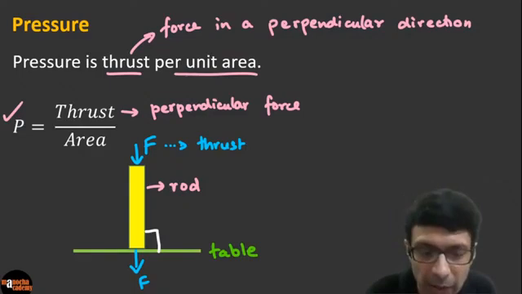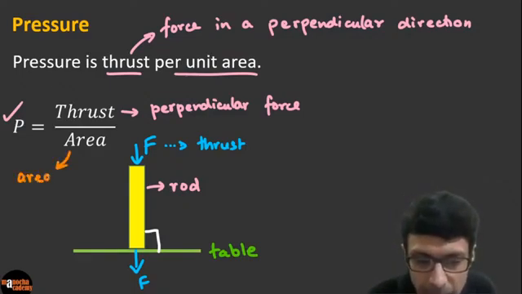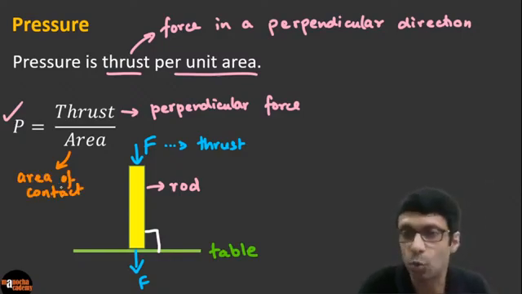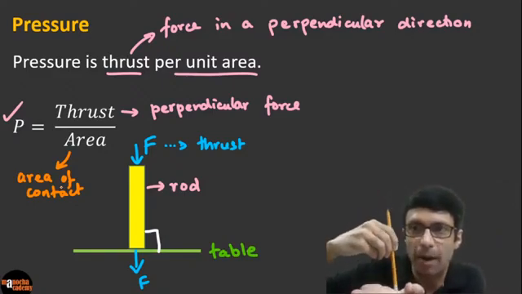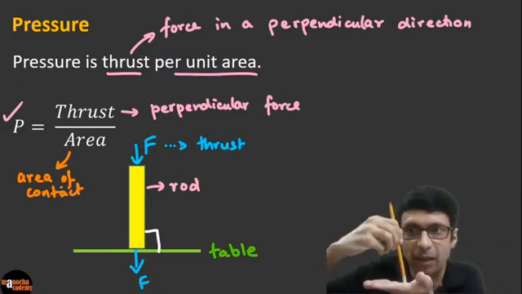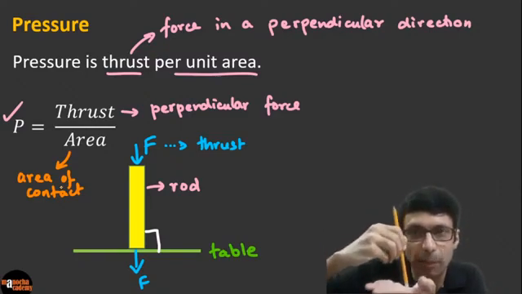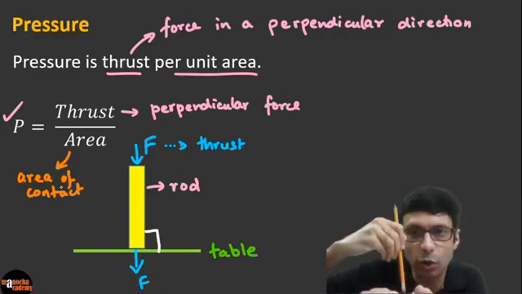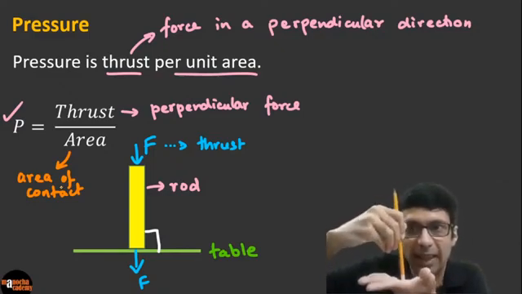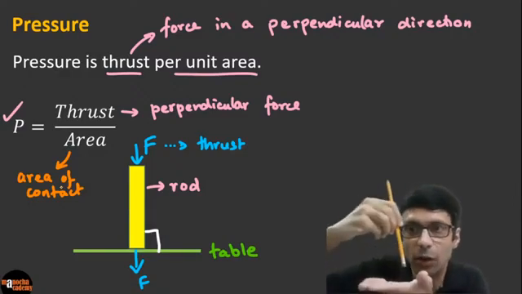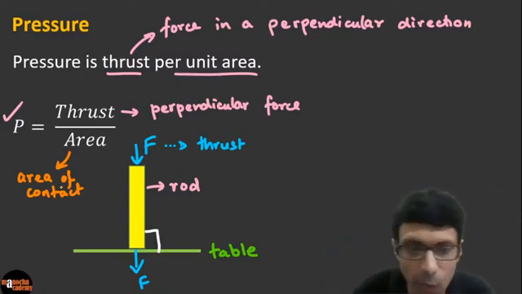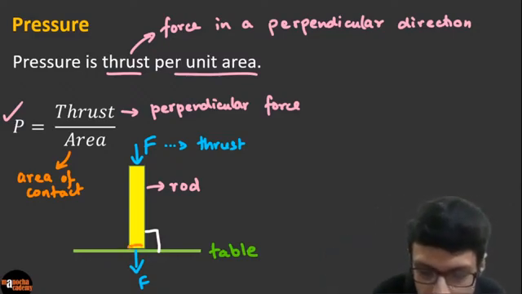So by area here we mean the area of contact. When you take this pencil and press it against your palm, force F is the thrust, the perpendicular force that you're applying, divided by the area of contact of the pencil and my hand. Similarly, here will be the area of contact of the rod and the table. So this part is going to be our area of contact.